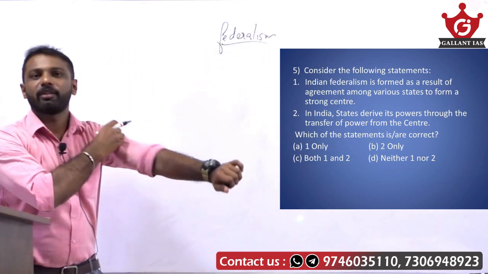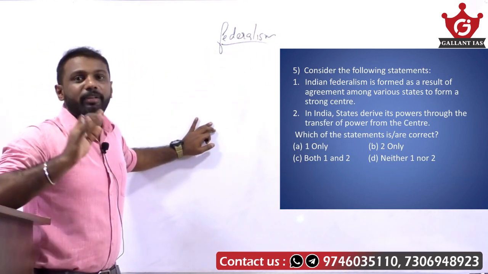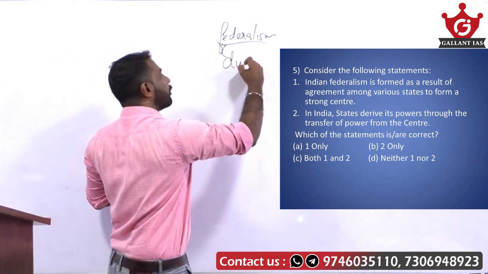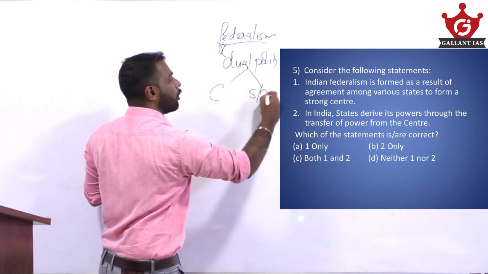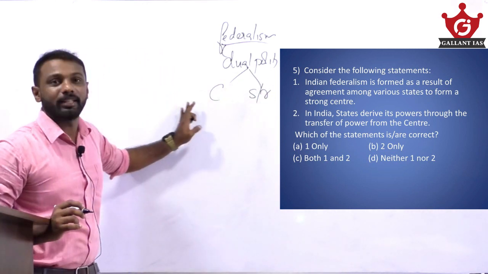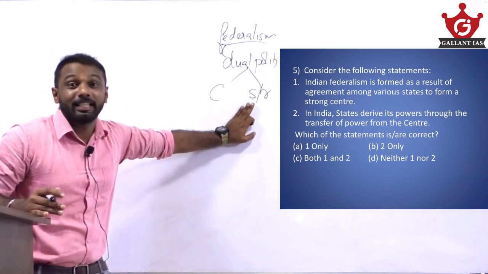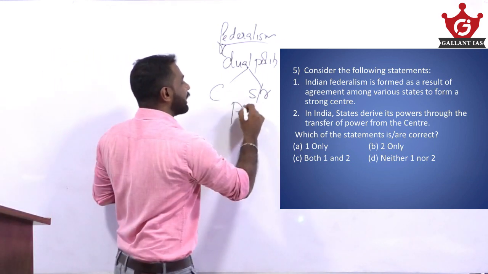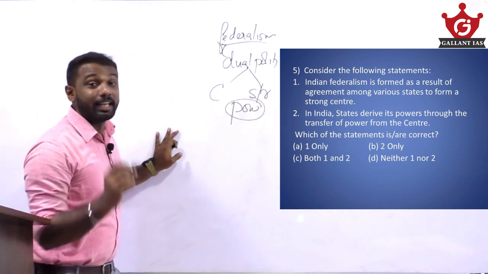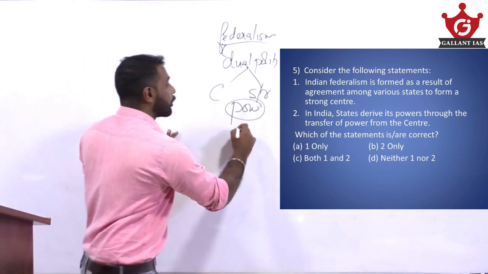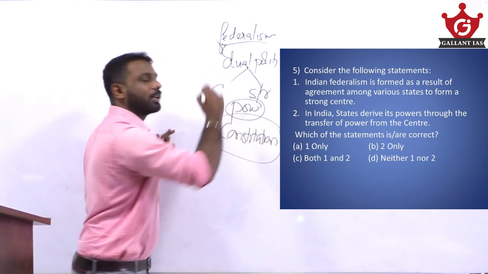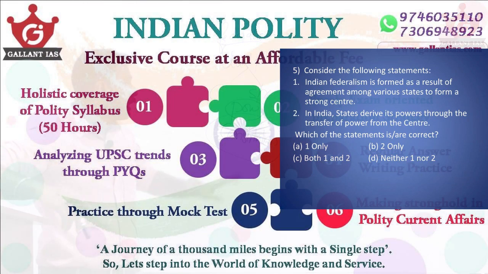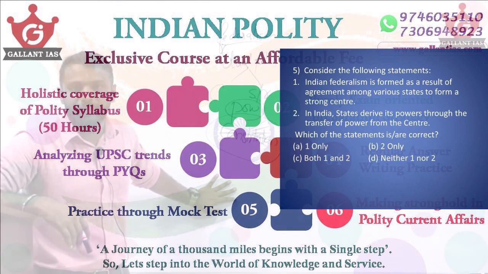So what actually is meant by federalism or a federal government? Federalism is nothing but the dual polity, that is the presence of center as well as state or regional government. I repeat, the presence of central government as well as state government or regional government, and the power demarcation between the center and regional government is clearly demarcated in the constitution itself. That is what I mean by federalism.